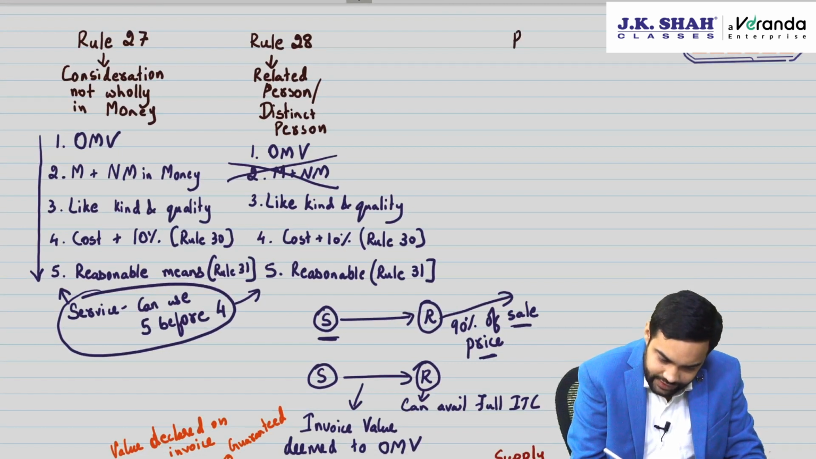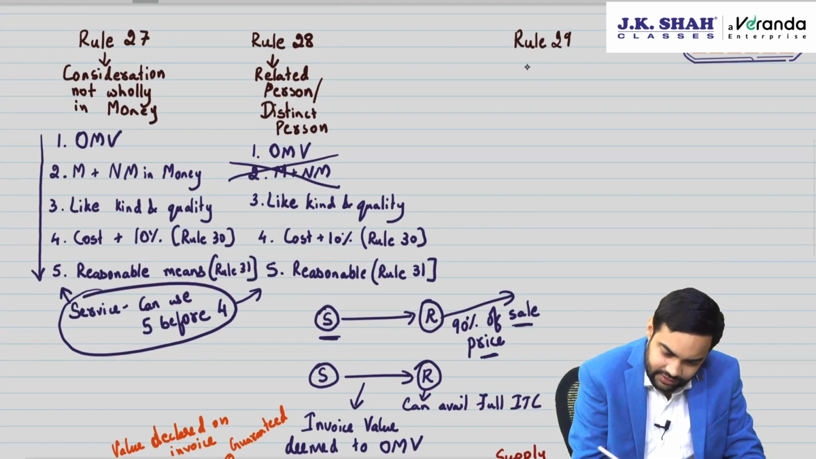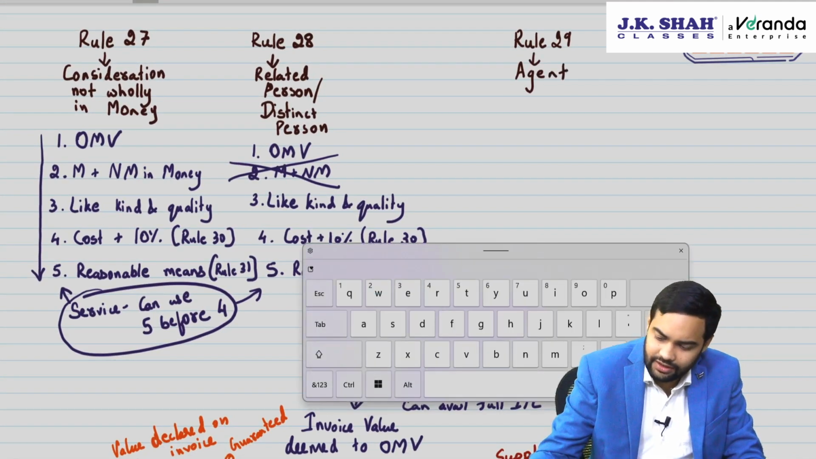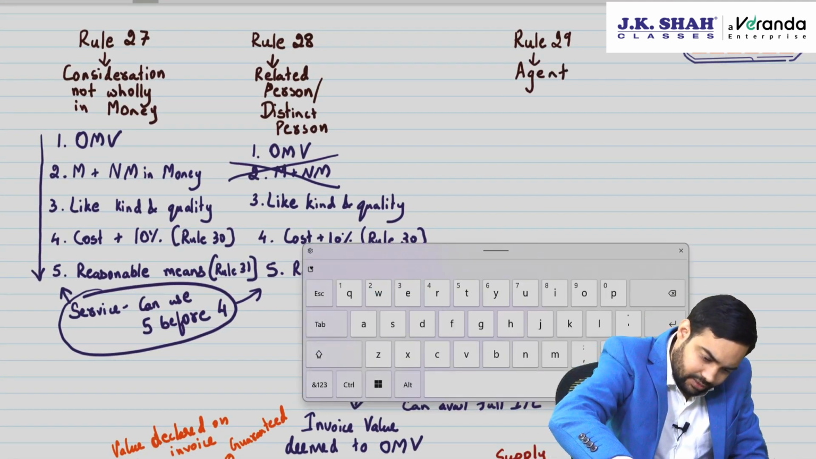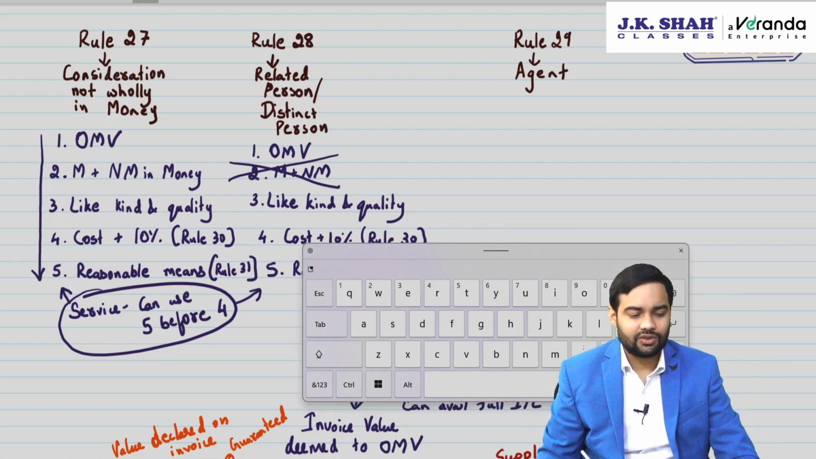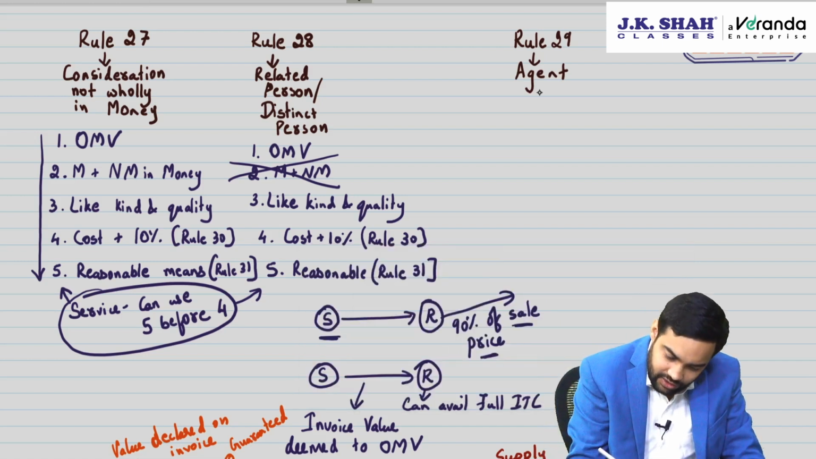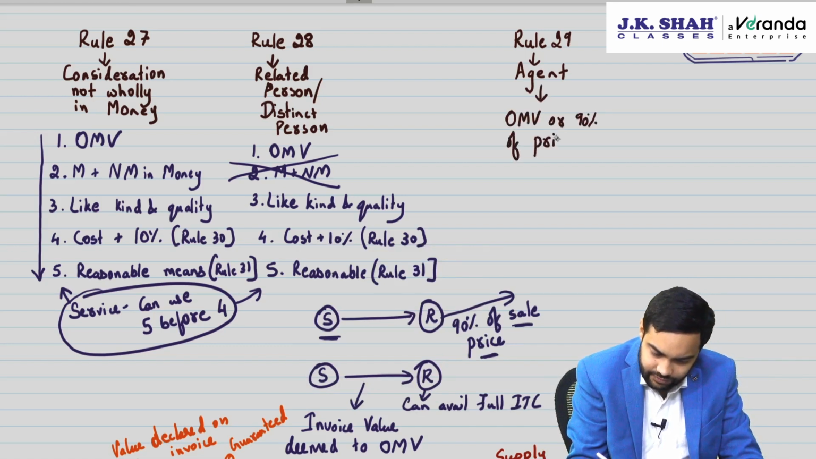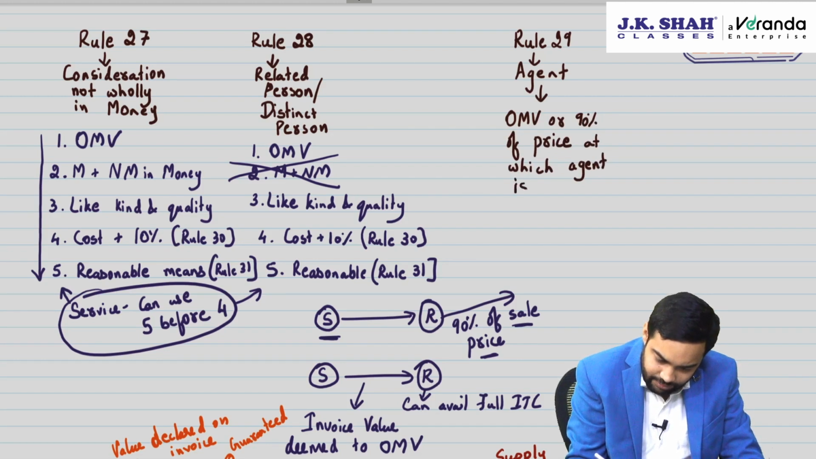Then you have rule 29, which talks about agent. CBIC has clarified that whenever we use agent in all these provisions, we are actually referring to the supplier and recipient being the schedule 1 transaction. Do you recall schedule 1 transaction? Yes, that's what we are talking about. Now here you have a choice, either open market value or 90% of the price at which agent is making a supply.